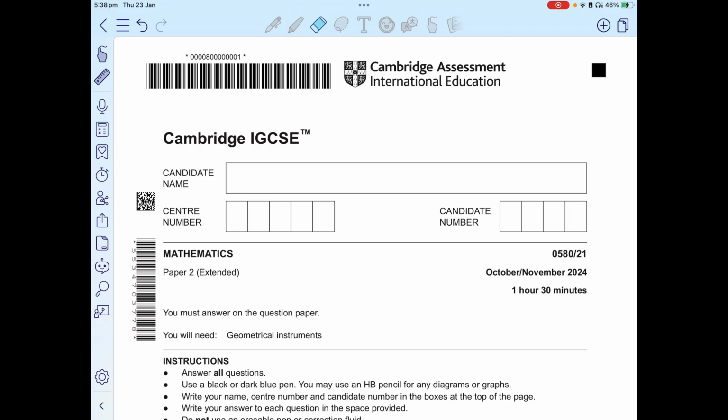Today we'll be solving the IGCSE Mathematics paper from October-November 2024. This is 0580 paper 2 variant 1. It's a 70-mark paper with a duration of 1 hour 30 minutes. However, as per the syllabus changes, the new paper 2 is of 100 marks, and it's a non-calculator paper starting from the 2025 Feb-March series. However, this paper shall still be useful for your practice because it has a lot of topics that will be appearing again in your IGCSE mathematics.